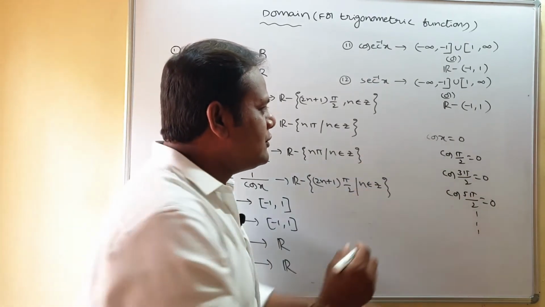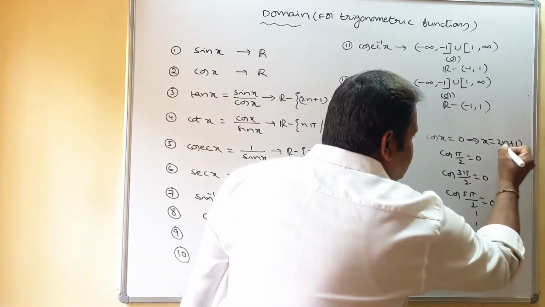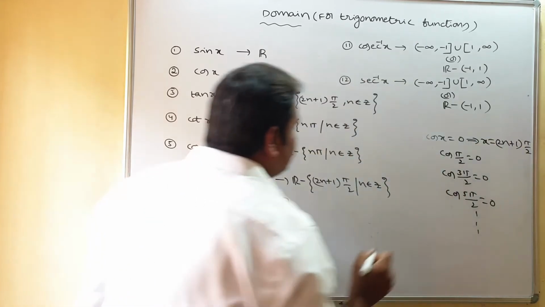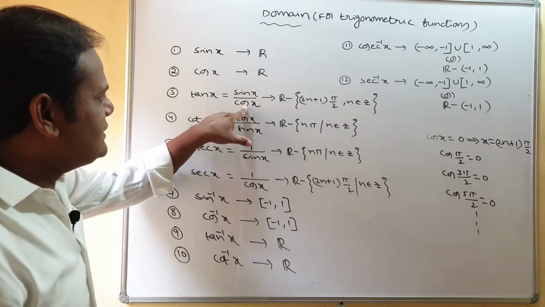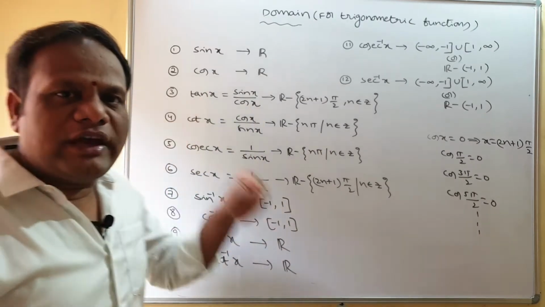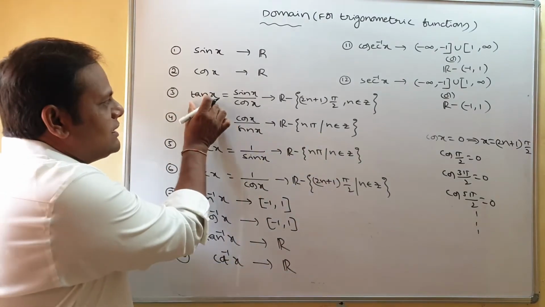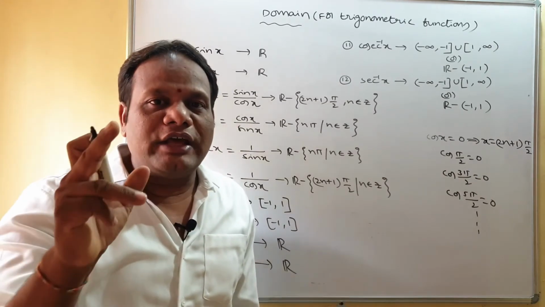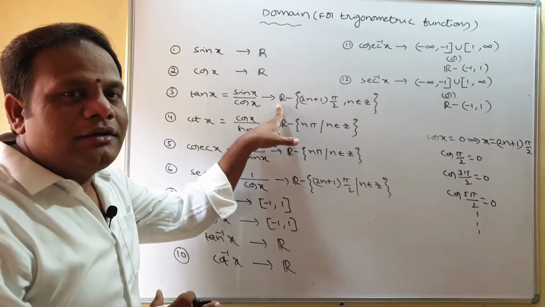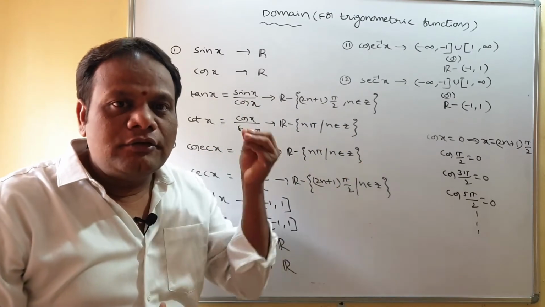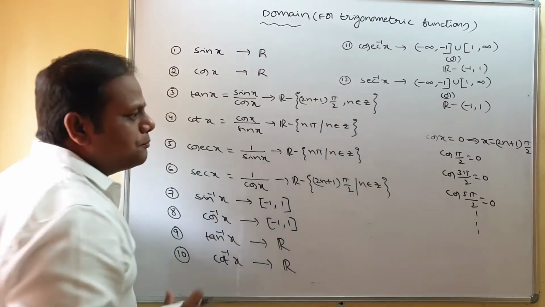So cos x equal to 0, then the solution is x equal to (2n plus 1) into pi by 2, is it? Now here coming to tan x, it is sin x by cos x. If cos x is 0, this is not defined. So where cos x is 0, (2n plus 1) into pi by 2, this function is not defined at (2n plus 1) into pi by 2, is it? So this is defined at everywhere except (2n plus 1) into pi by 2. So domain of this function is R minus (2n plus 1) into pi by 2.